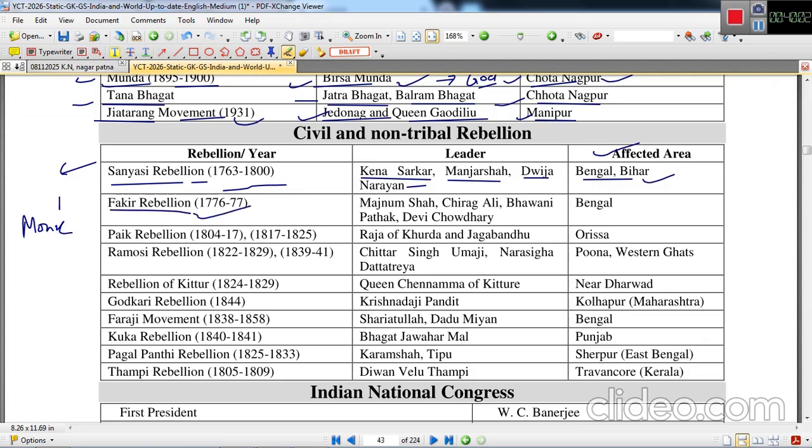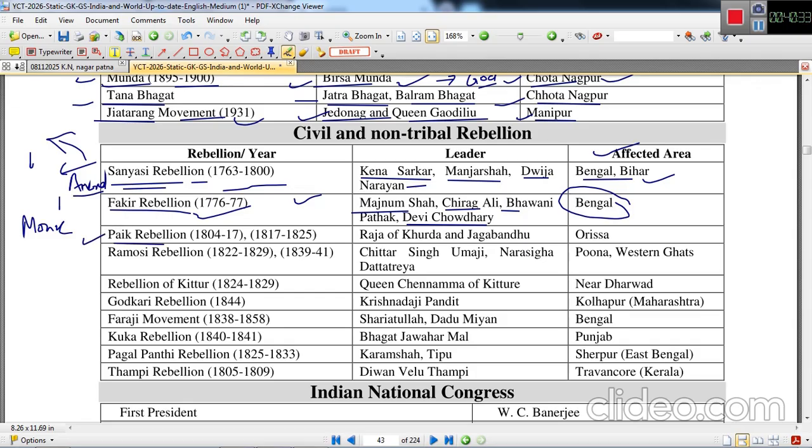Fakir rebellion started in 1776-1777 under the leadership of Majnun Shah, Chirag Ali, Bhavani Pathak and Devi Chaudhurani in Bengal. Okay, one more fact I wanted to add here about the Sannyasi rebellion. This Sannyasi rebellion got its place in Bankim Chandra Chatterjee's Anand Math. There is a mention of Sannyasi rebellion in this particular novel Anand Math.